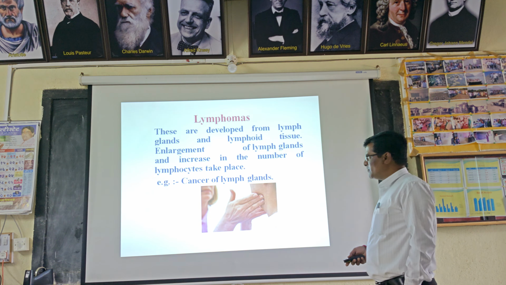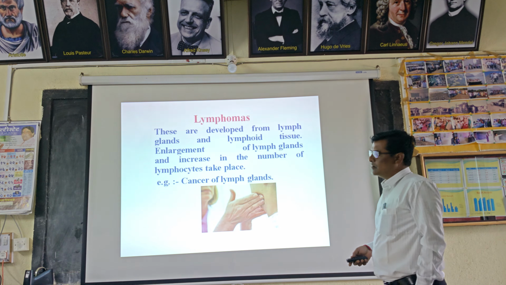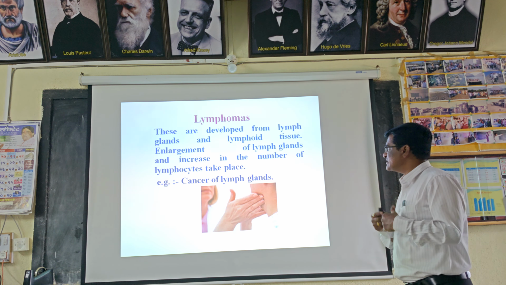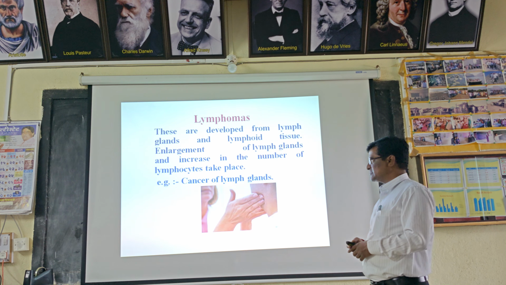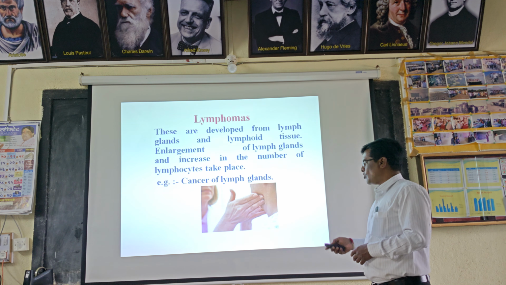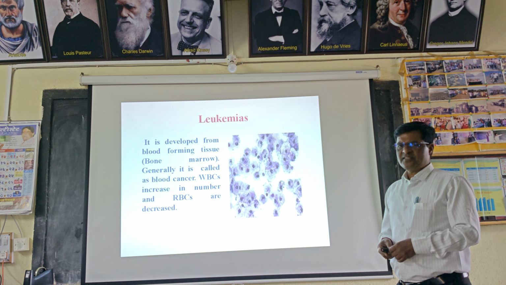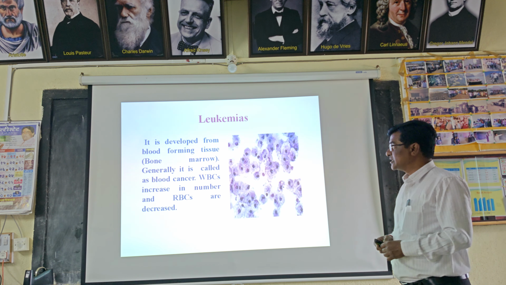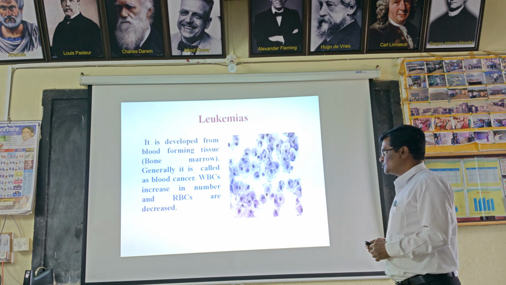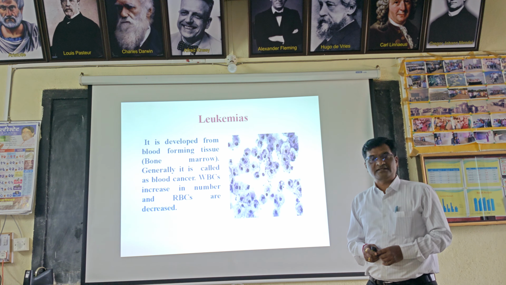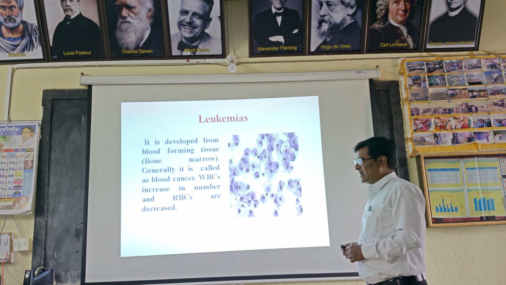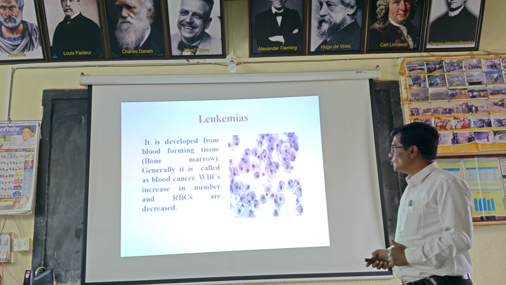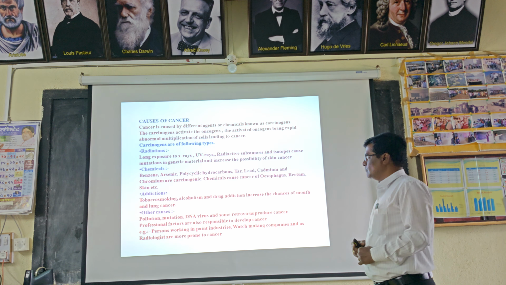The third is lymphomas. These develop from lymph glands and lymphoid tissue; enlargement of the lymph glands and an increase in the number of lymphocytes takes place, and an example is cancer of the lymph glands. Another type is leukemia. It develops from blood forming tissue, the bone marrow. Generally it is called blood cancer. WBCs increase and RBCs decrease, and at that time leukemia develops in the body.